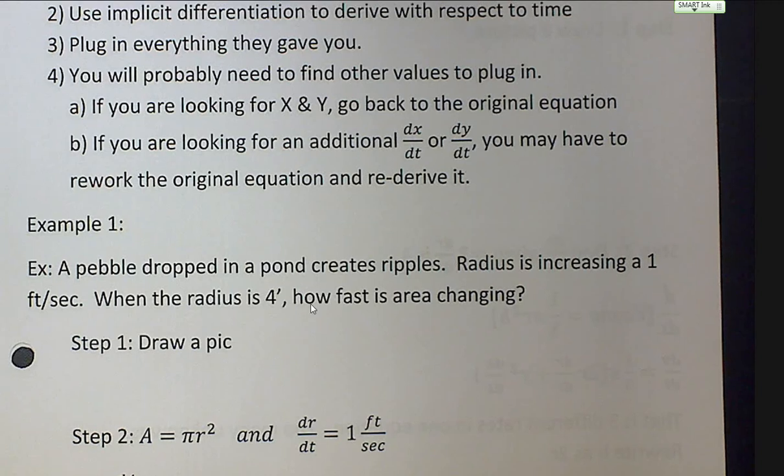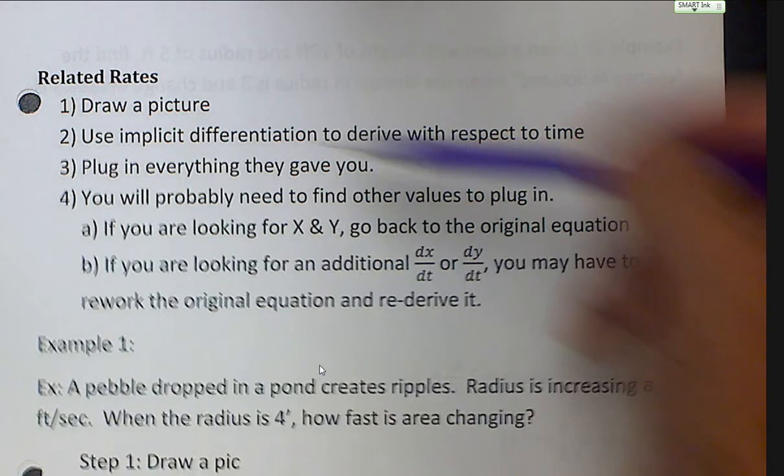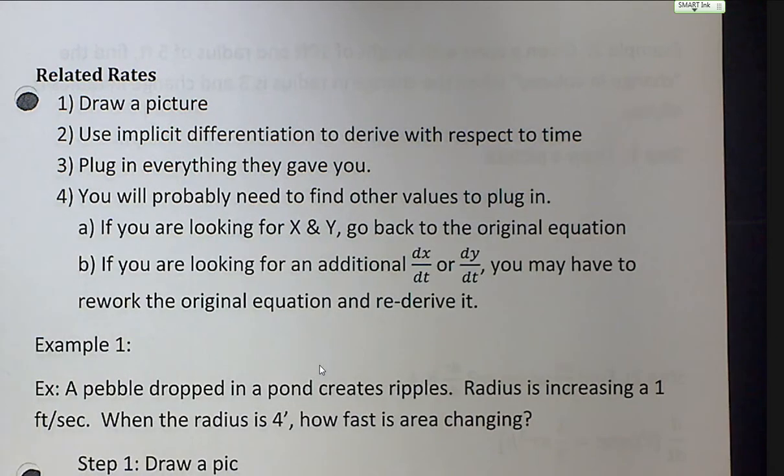Rates, yeah. You want to draw pictures on these. These are interesting. They can be tricky sometimes. So I always recommend you draw a picture. It's always going to be some idea of some physical object that's changing. You're going to use implicit differentiation every time. You're going to plug in what they gave you and see what you have, and then reevaluate.